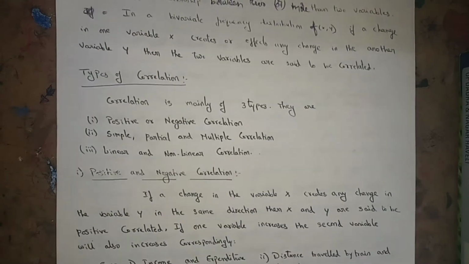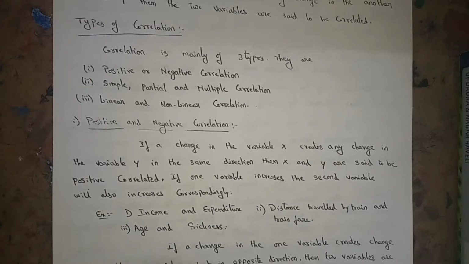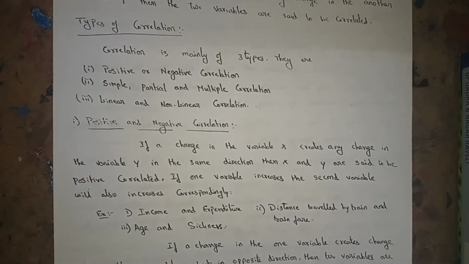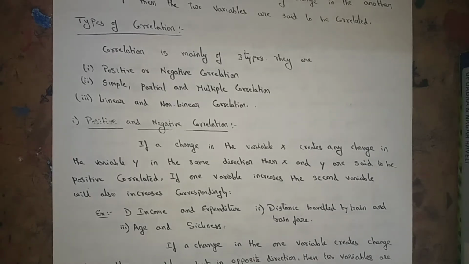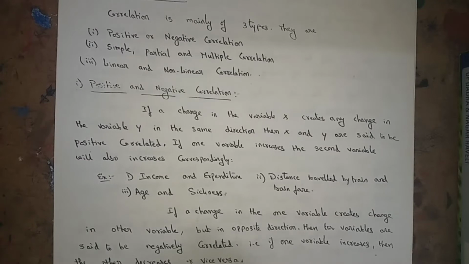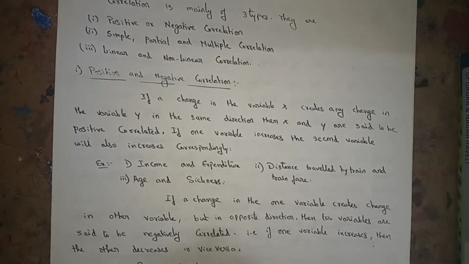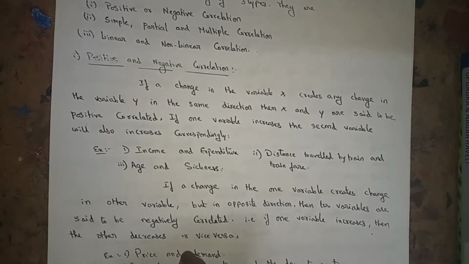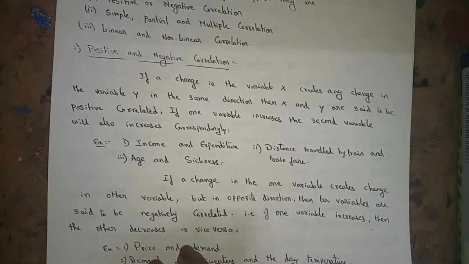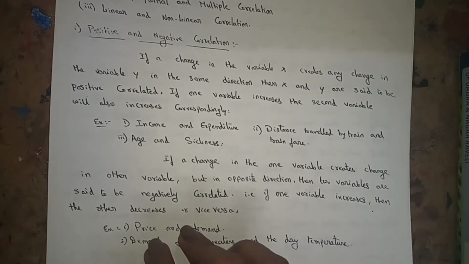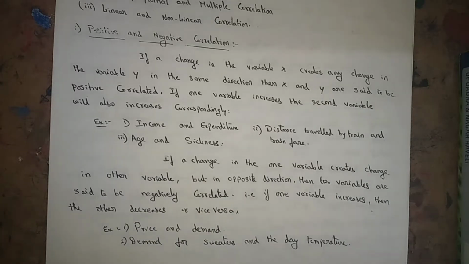How many types of correlations are there? We will see now. Types of correlation. Correlation is mainly of three types. The first one is positive or negative correlation. The second one is simple, partial and multiple correlation. The third one is linear and non-linear correlation. Now, what is meant by positive and negative correlation? I have given a detailed definition with examples, just go through it.